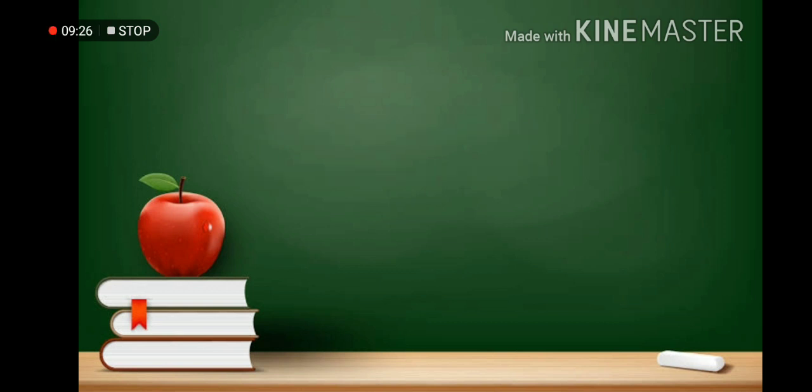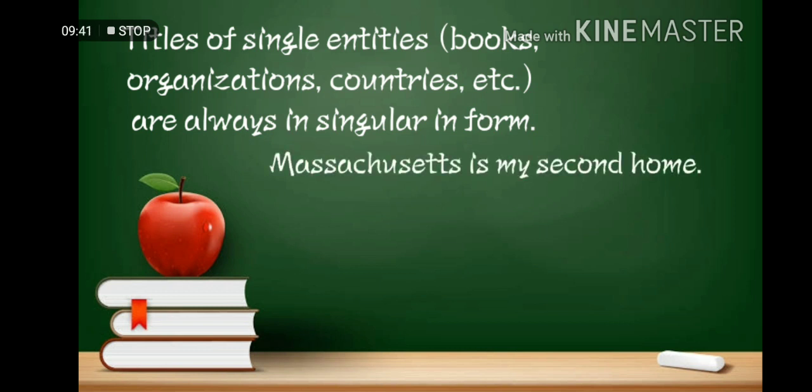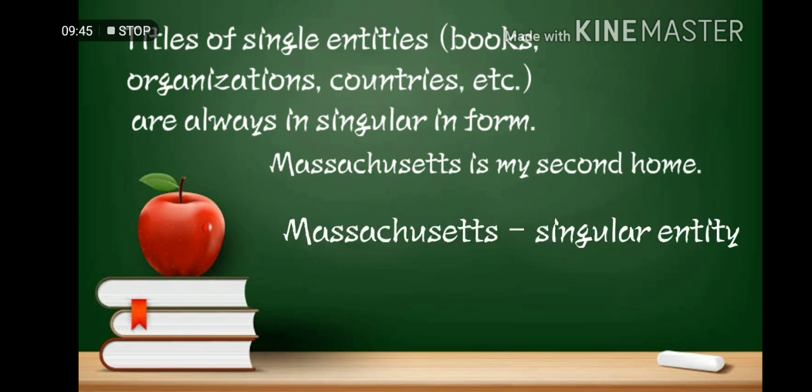Next rule is titles of single entities like books, organizations, countries, and etcetera are always in a single form. Just like, for example, Massachusetts is my second home. So Massachusetts is a name of a state. It may be plural in form, but still it is a single entity, resulting in its verb to be also in singular form.